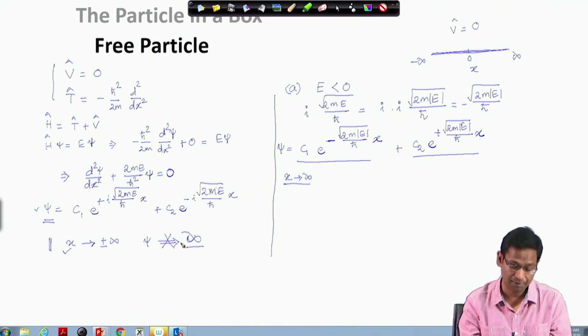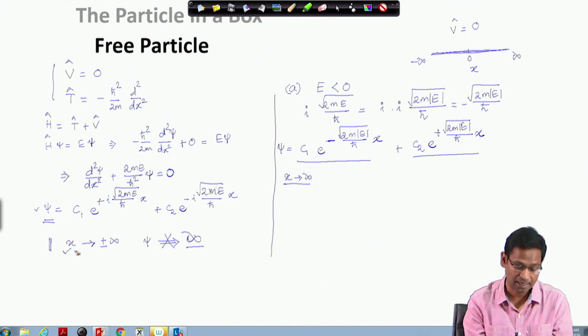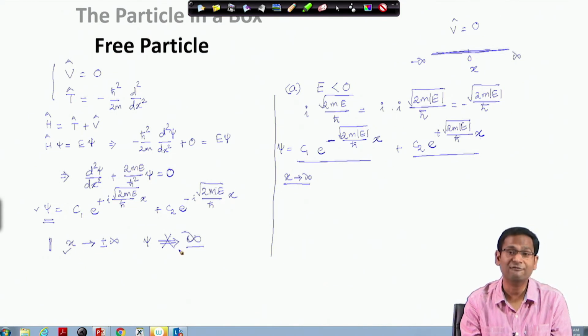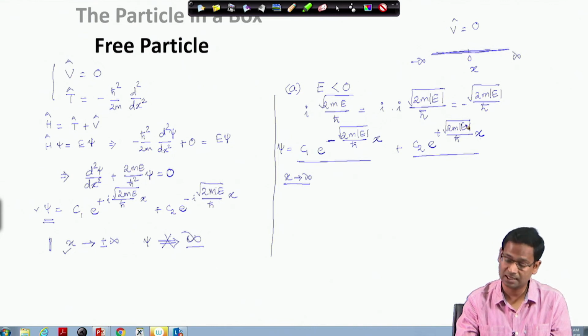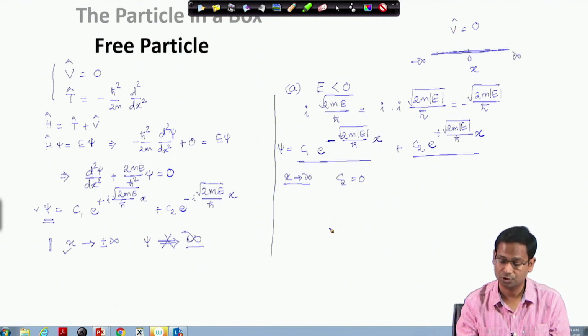But we know that we have a condition to fulfill, that when x goes to infinite, the wave function should remain finite. To keep the wave function finite, we have to do something. What can we do about it? We have to say that this solution would not be acceptable at x equals plus infinite, and to do that we can simply say when x goes to infinite, C2 should become 0. If C2, the coefficient for this function, is 0, that means the contribution of this function is not there and we are happy.